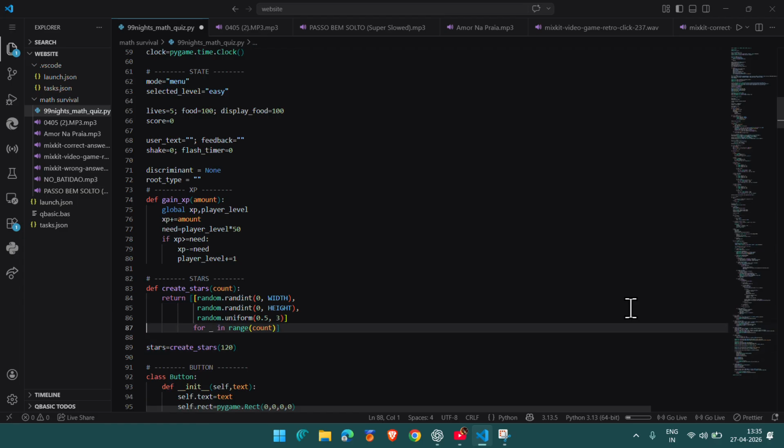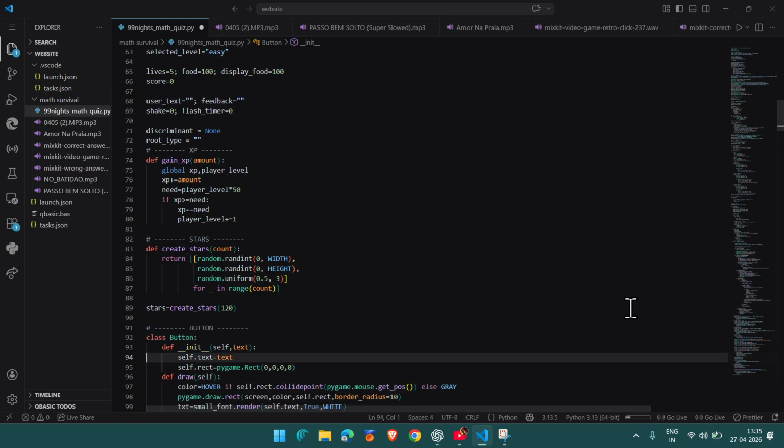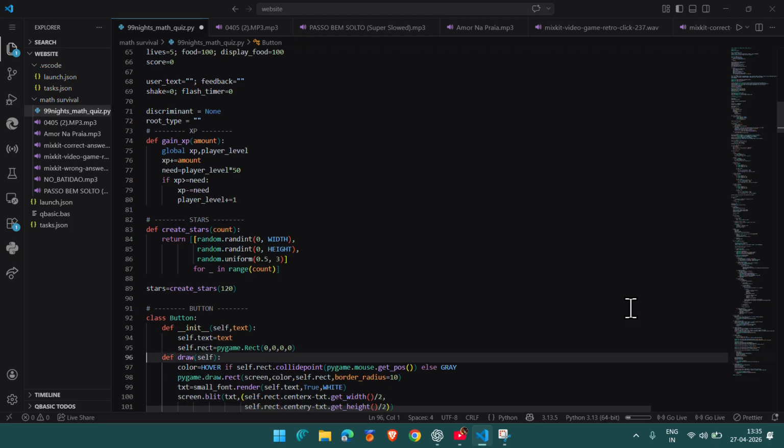And then that range is count, which means how many times it does it. That's it. This is technically a loop. Then stars. Create stars. The count is 120, so it does this thing 120 times.